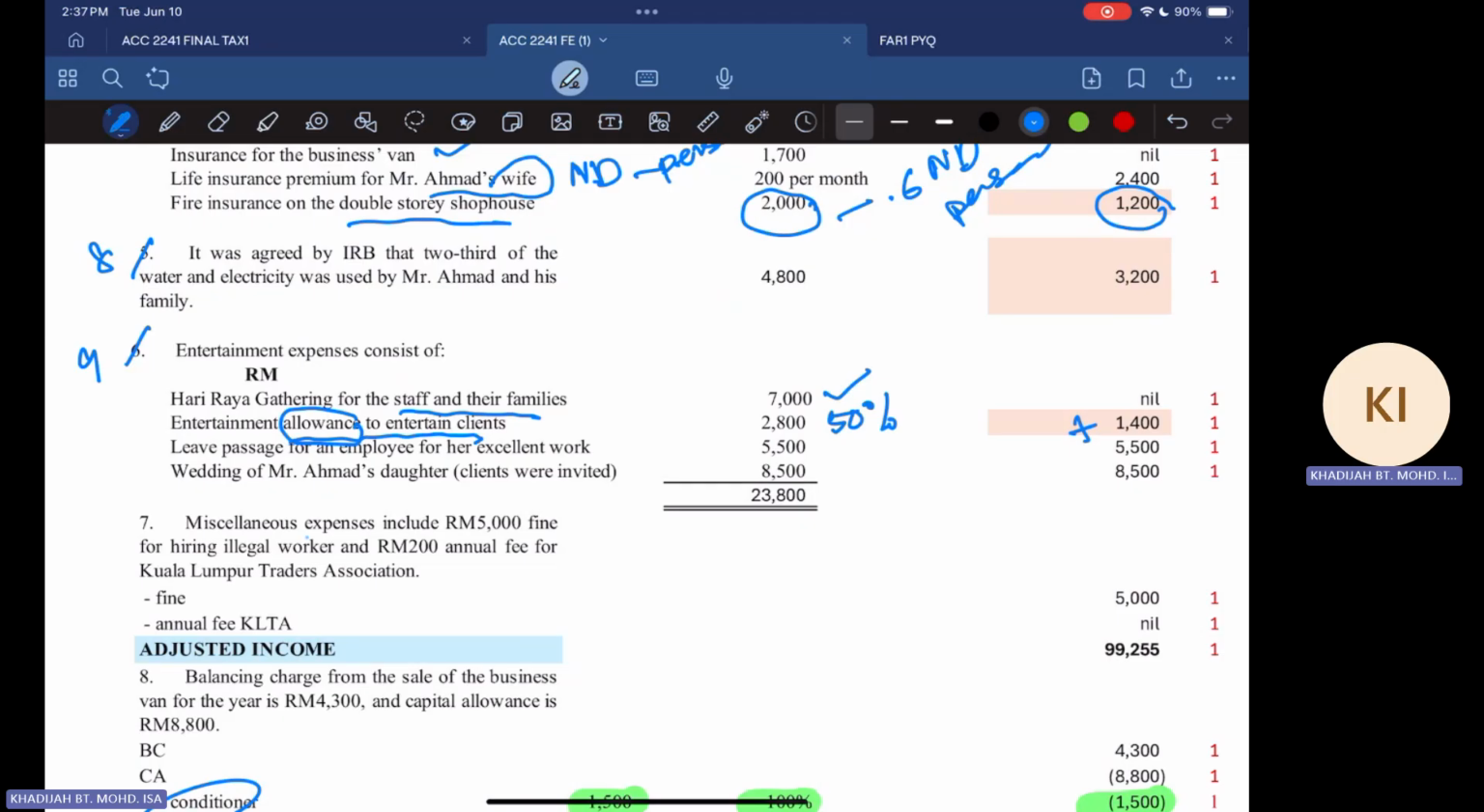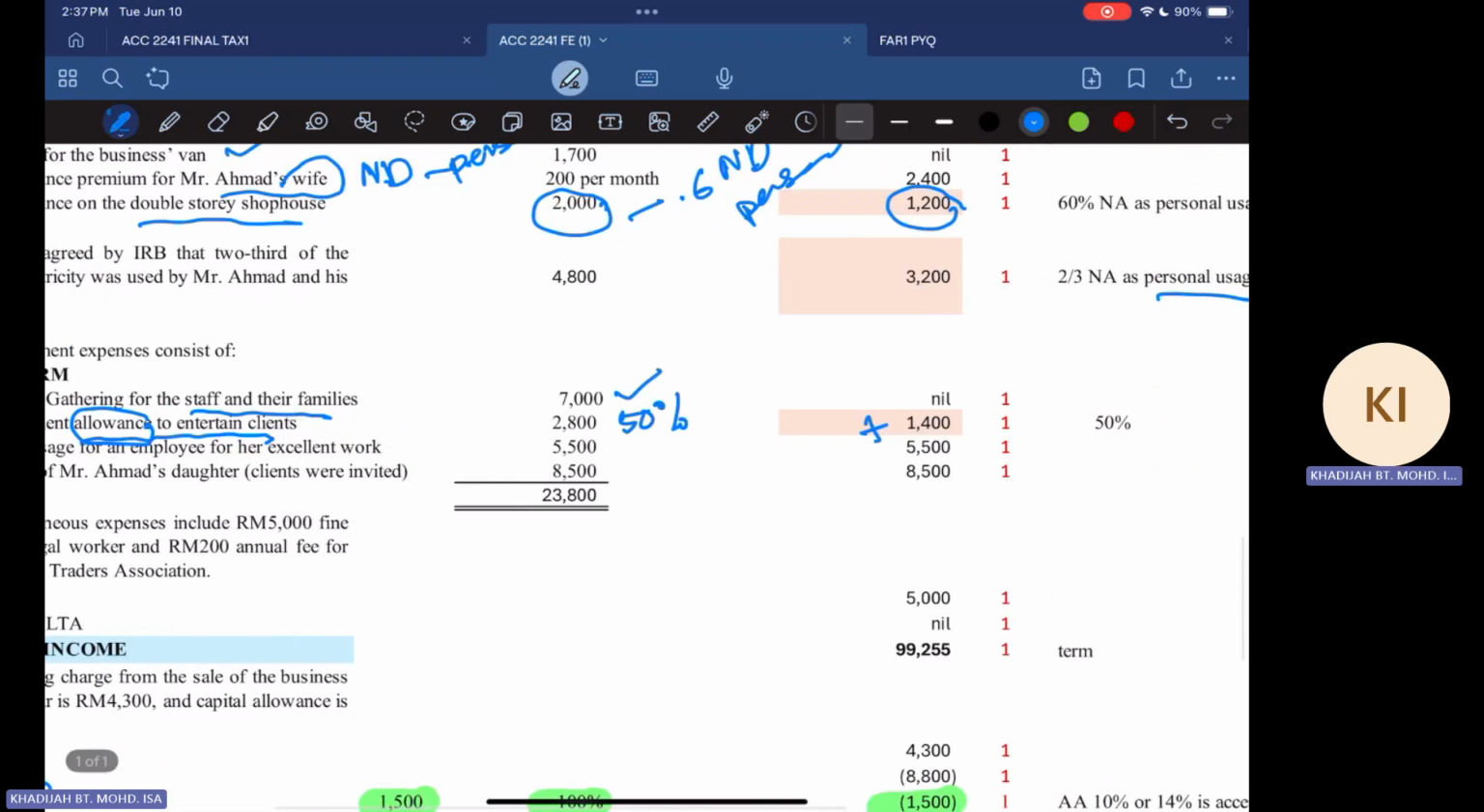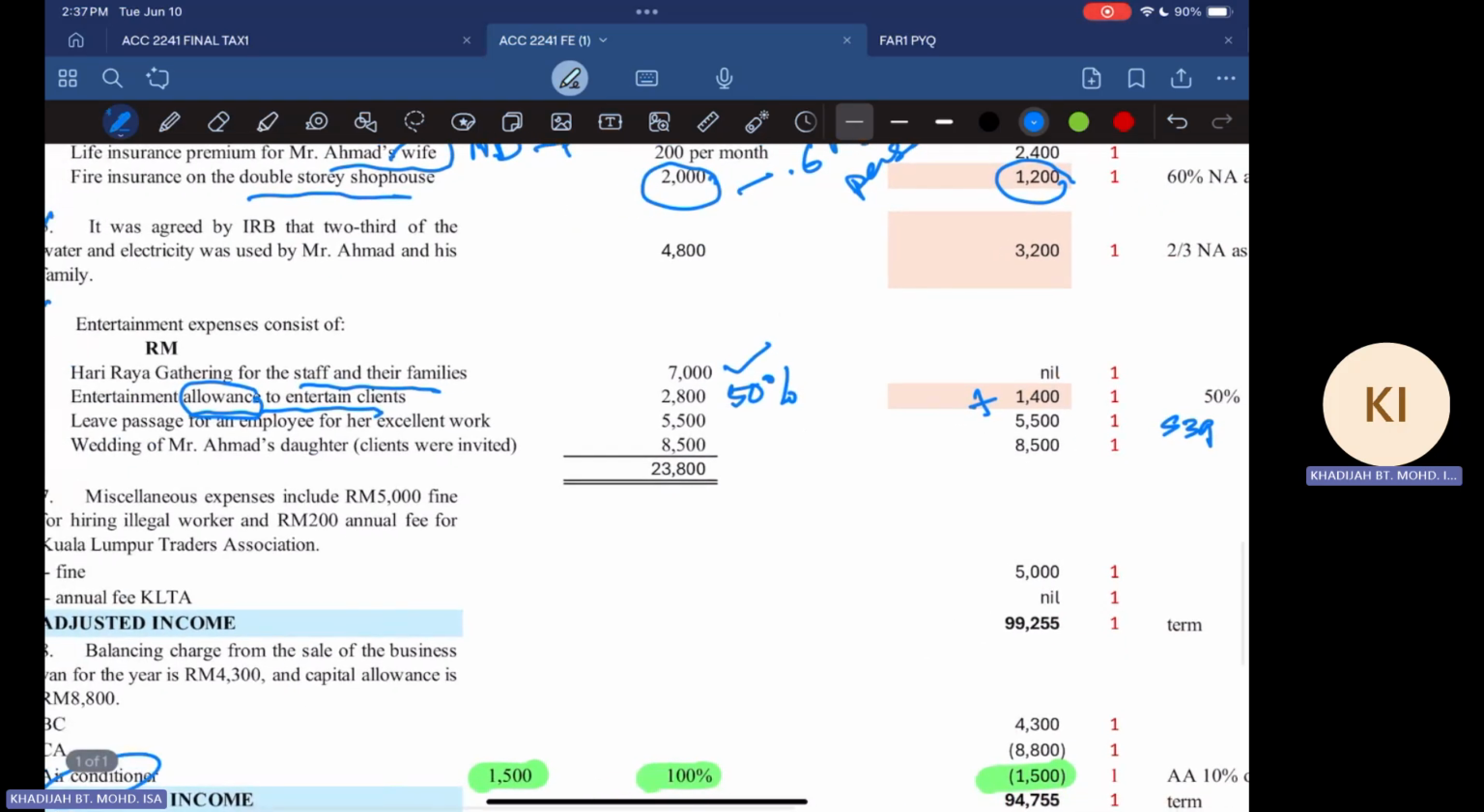Leave passage for employee for excellent work. Again, leave passage for the employee is not allowed. Right. So this one is under section 39. Leave passage is not allowed. And then the wedding of Mr. Ahmad's daughter. Again, this one is personal expenses. All right. This one is not allowed as well. So very straightforward. All right.